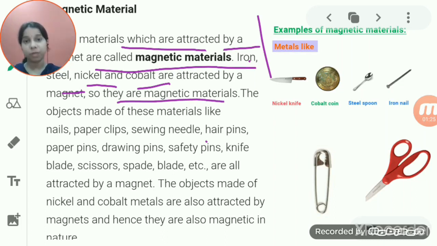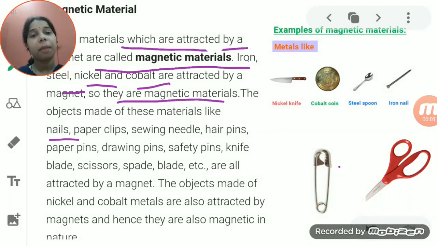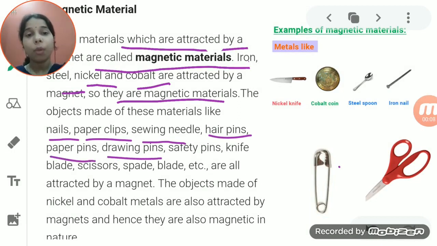Now, although we have discussed iron, steel, nickel, cobalt, the things which are made up of these substances, made of iron, nickel, steel, or cobalt, are supposed to be magnetic materials. So what are the materials like that? Like nails, paper clips, sewing needle, hairpin, paper pin, drawing pin, safety pin, knife, scissors, spade, all these things.